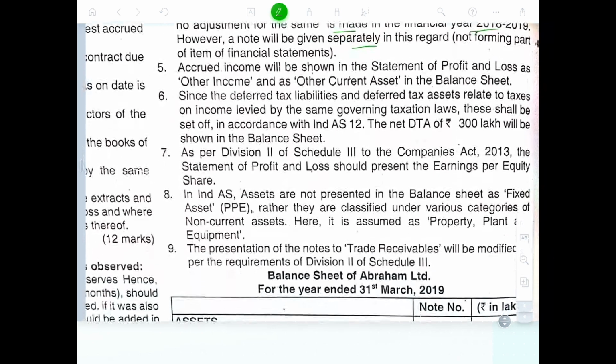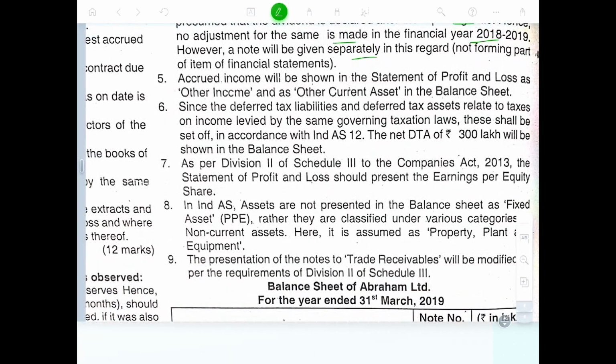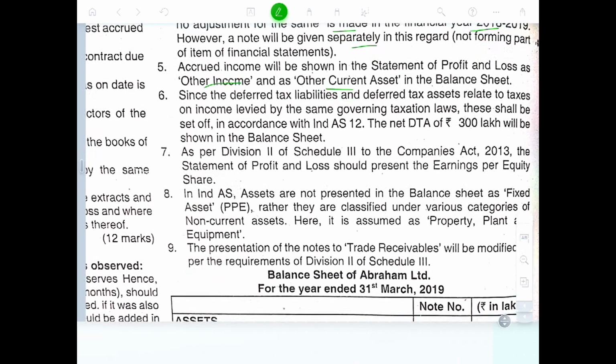Accrued income will be shown in the statement of profit and loss account, other income, other current asset and liability. Since the deferred tax liability and deferred tax asset should be related to tax and income levied on the same governing tax laws, these shall be set up in accordance with Ind AS 12. Net DTA of 300 lakhs will be shown in the balance sheet.